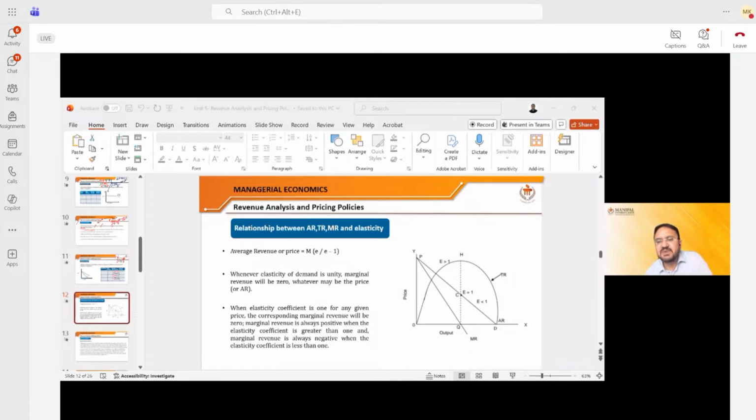Revenue is price multiplied by the quantity. Please join at the appropriate time. Don't join late. This problem has been sorted out by me at the start of the class. Revenue is always equal to price multiplied by the quantity. Remember, my dear friends.